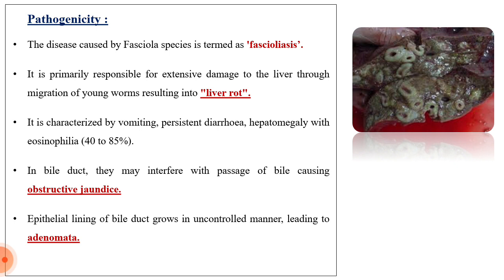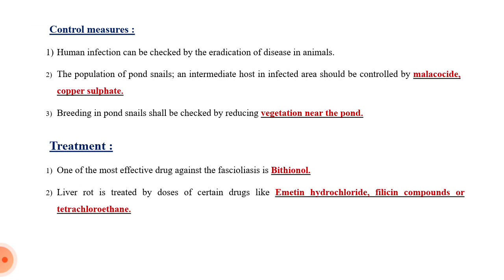Due to the obstruction of the flow of bile secretion, the bile duct lining grows in an uncontrolled manner, and this disease is called adenomata.